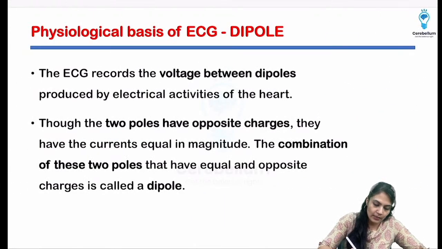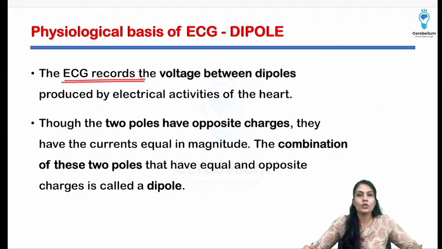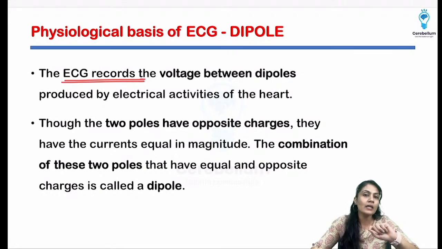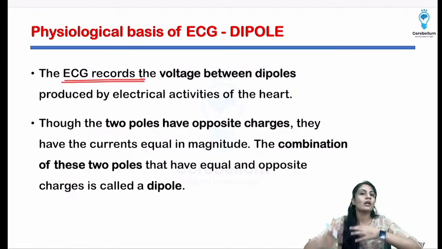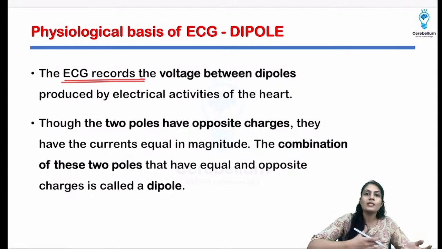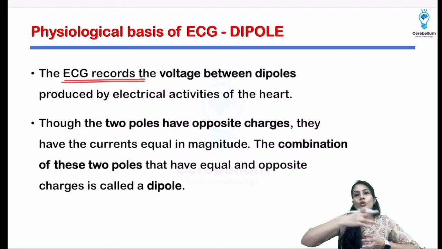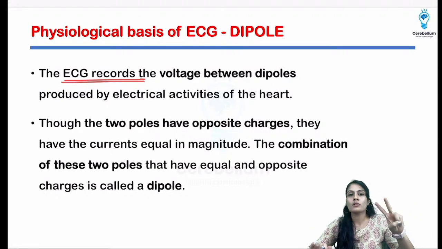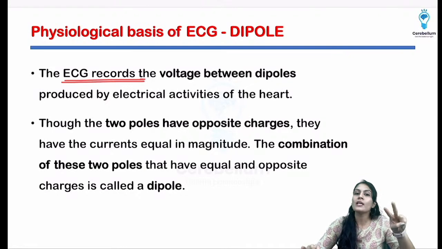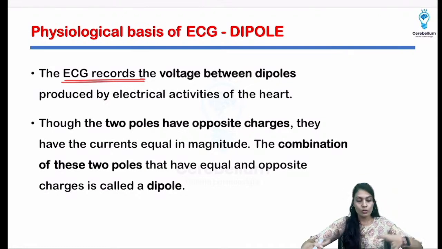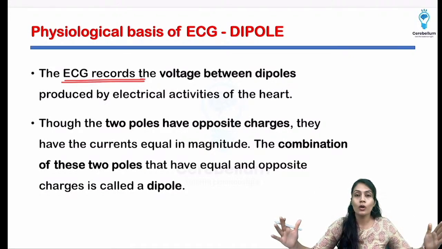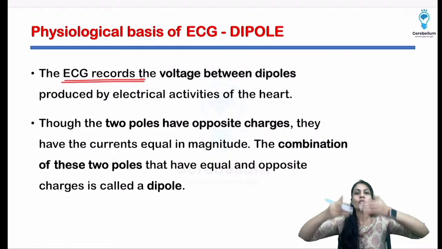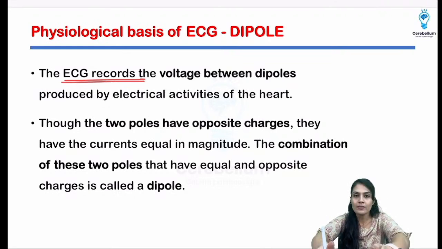So the ECG records the voltage between the dipoles produced by electrical activities of the heart, right? Whenever the electrical activity changes, the positive and negative charges move towards each other. So two poles are generated, and those two poles do not remain stable. They keep moving as the depolarization happens towards the next area.